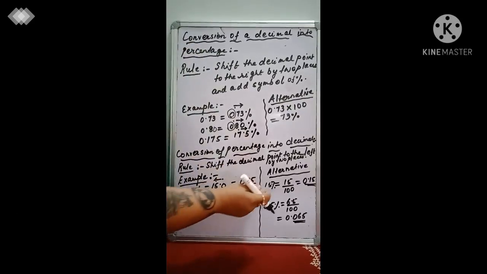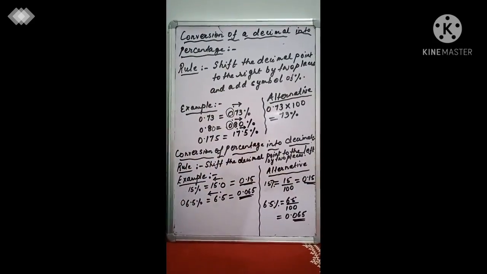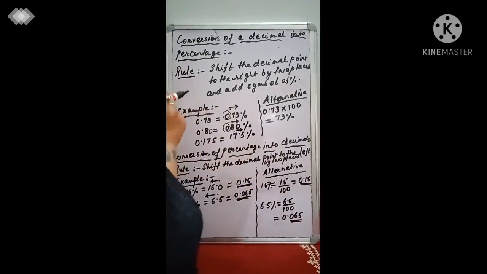Now again, an alternative to this, a much better and much easier way for you to perform it: if you have 15%, isn't it understood that it means 15 by 100? Now 15 by 100, how much will you get if you divide 15